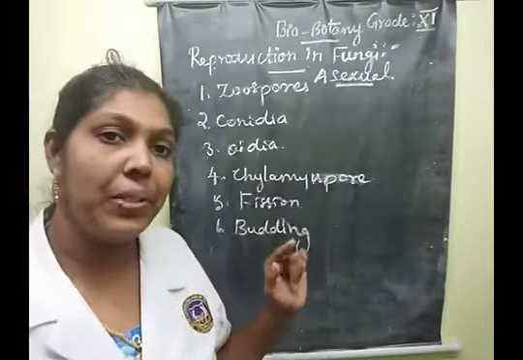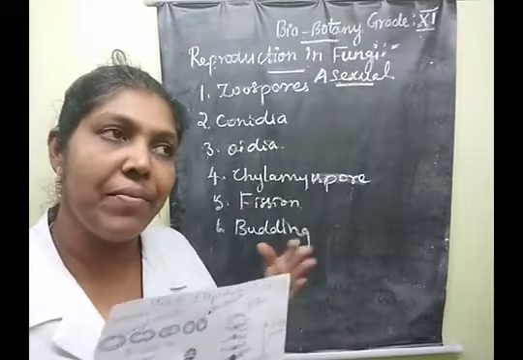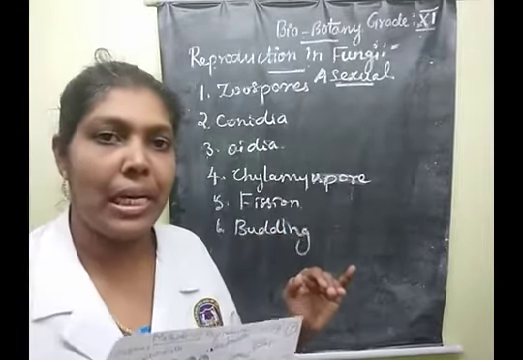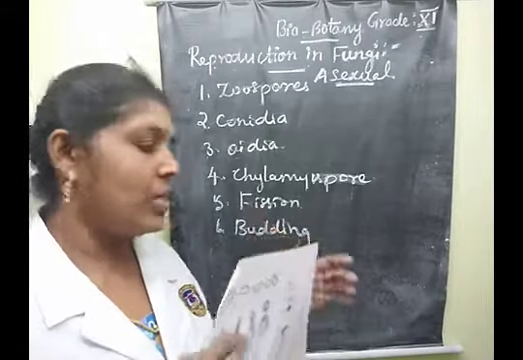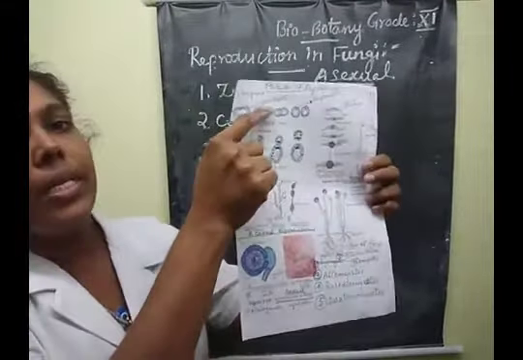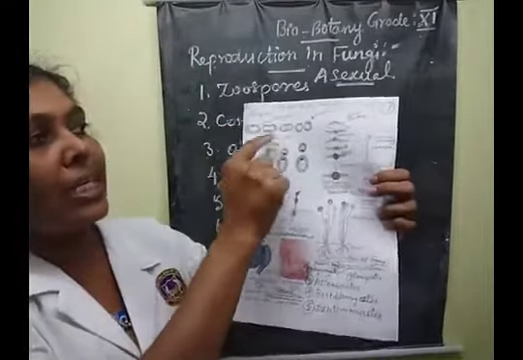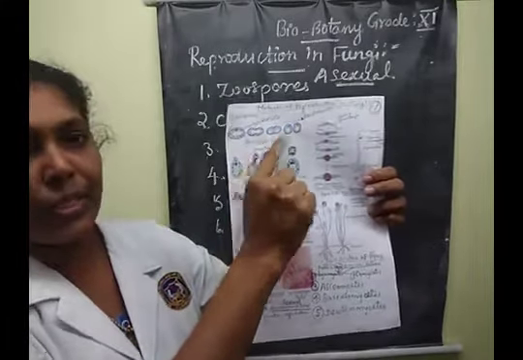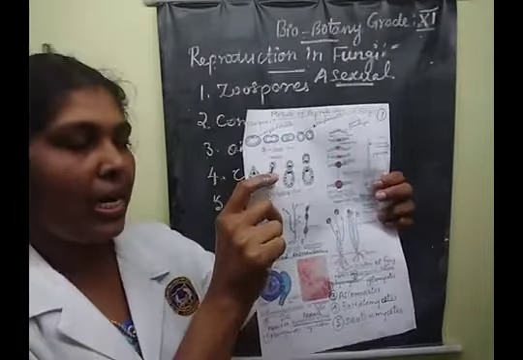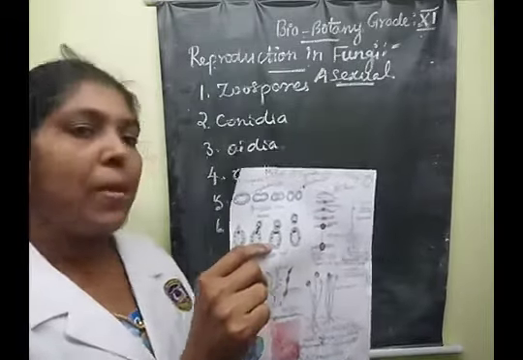Fission you already know. The vegetative cells divide into two daughter cells. Clear, children? So the vegetative cells divide into two daughter cells. That is called fission. Clear, children? Yes. What does budding mean?